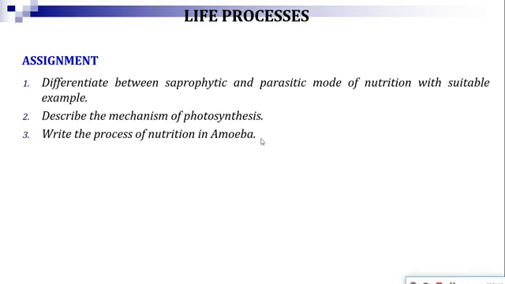That means you have to describe in 5 steps the holozoic mode of nutrition found in amoeba. You can represent it with a diagram, 5 different stages must be there, or you can describe the process in 5 points by mentioning 5 different stages. So keep it completed.